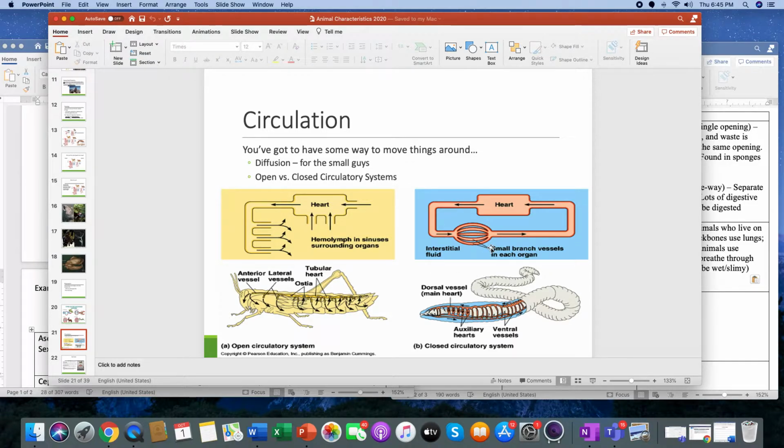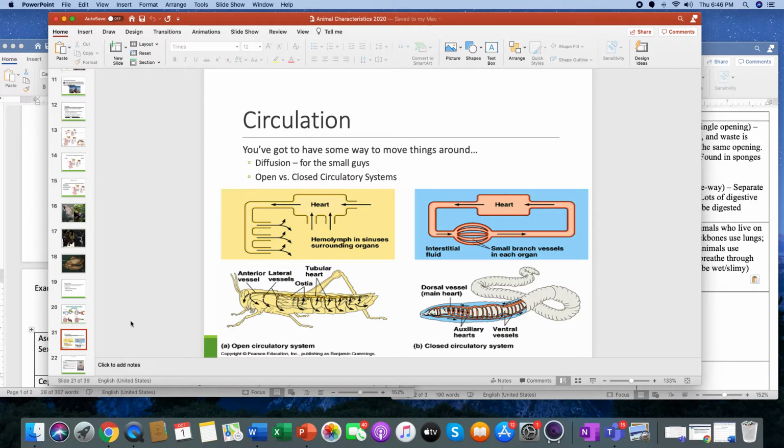But for you and for me, and even this earthworm, we have a closed circulatory system. What that means is that everything just keeps on going around. When your heart is pumping, that same blood that starts off in your feet swings back around all the way through your body, each pump of the heart, and goes back to your heart. You take a deep breath in, that oxygen gets infused into your blood, and boom, it goes around and around. It's not like a grasshopper where it just sits and soaks and then eventually gets back into the heart.